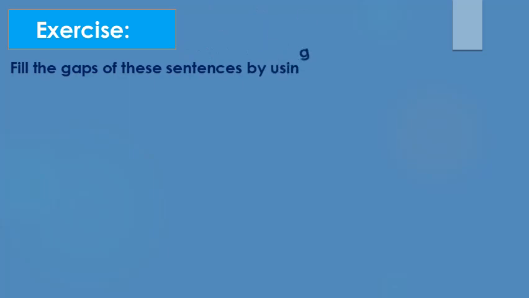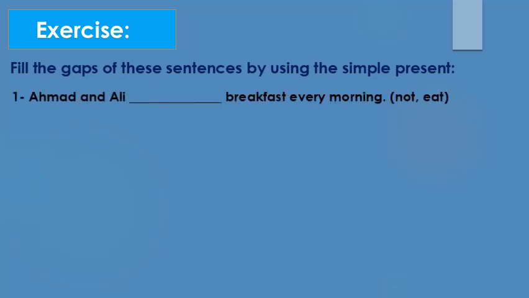Fill the gaps of these sentences by using the simple present. Number 1. Ahmed and Ali blank breakfast every morning. So here we have not, so it is negative form. And here we have the keyword every morning. So Ahmed and Ali, it is plural. Good. So Ahmed and Ali don't eat breakfast.